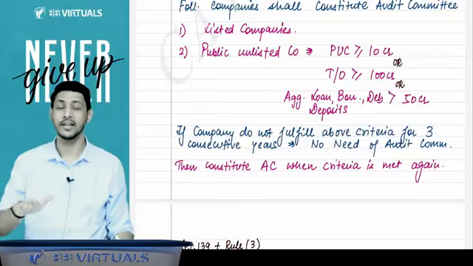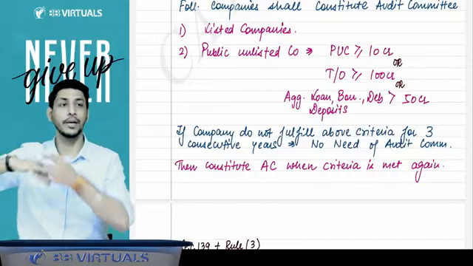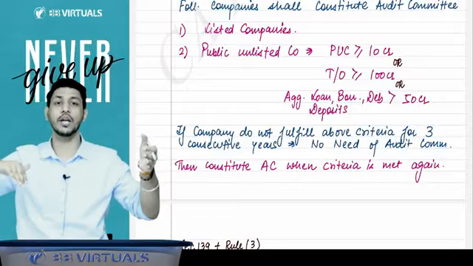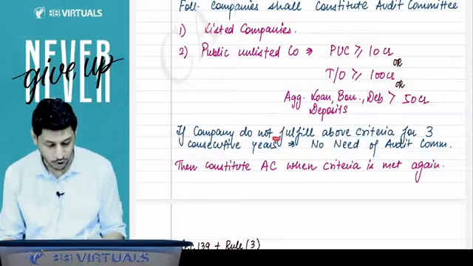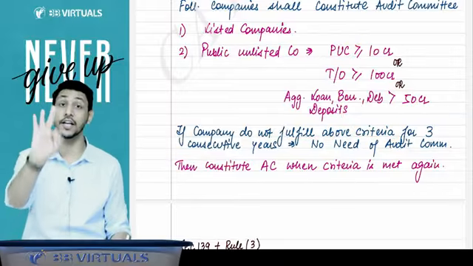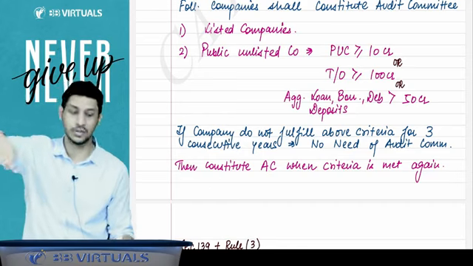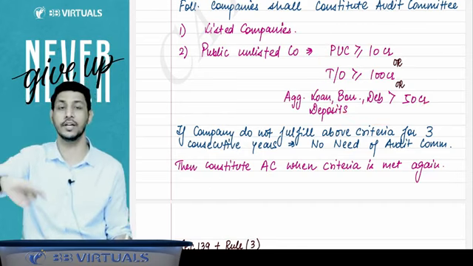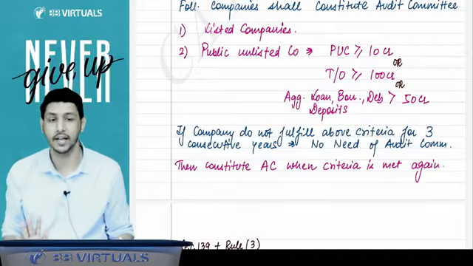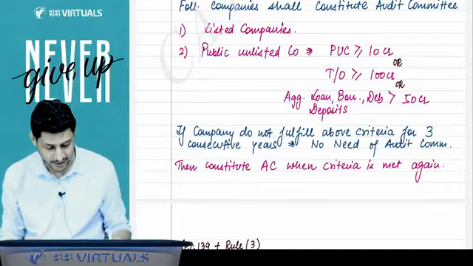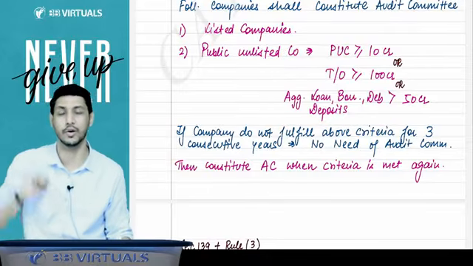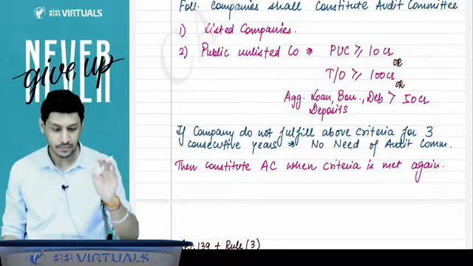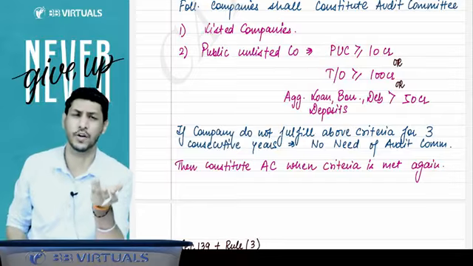It means they are saying if you are below the limit for 3 consecutive years, then only you are not supposed to have an audit committee. So if the company does not fulfill any of these criteria, you remain below all these 3 limits for 3 consecutive years, then there is no need of audit committee. And after that, whenever the criteria is met again, then you have to constitute the audit committee again. Right, sir.